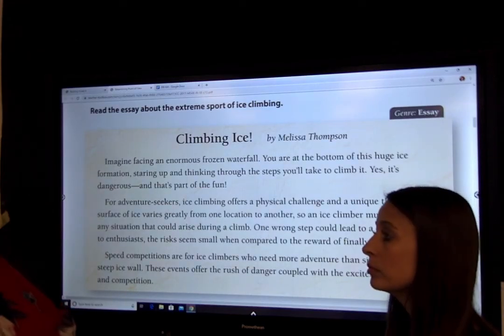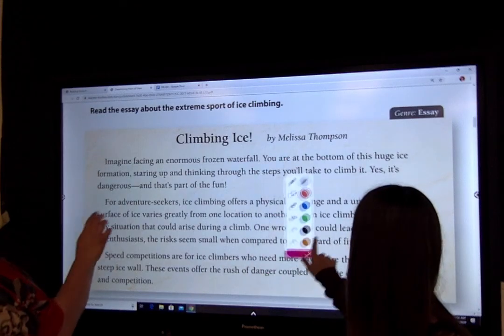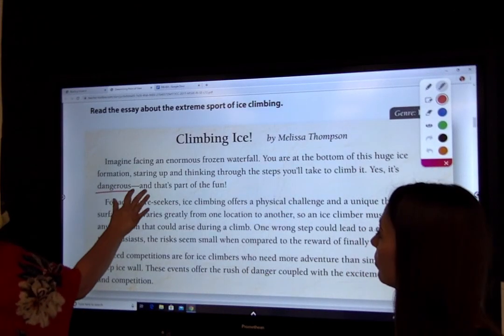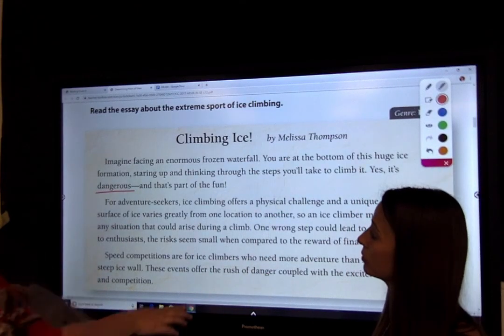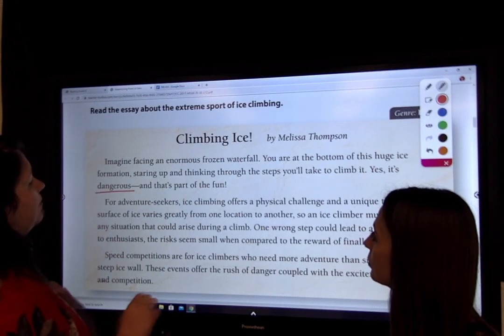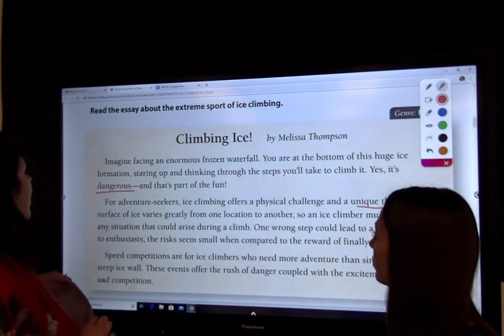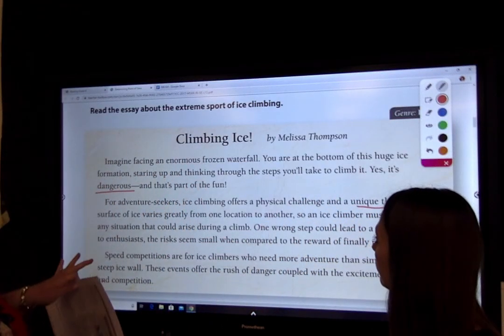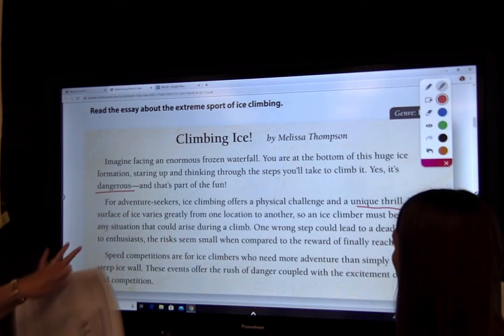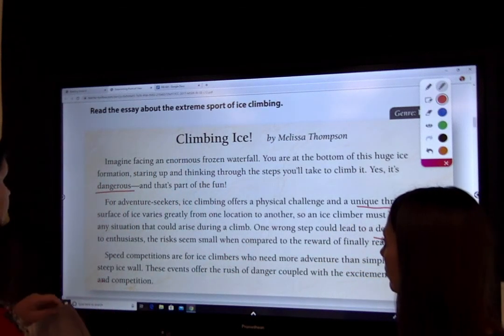Okay, so let's look at some important words right here. All right, so it tells me that, yes, it's dangerous. Okay, that's part of the fun. But then it says, for adventure seekers, ice climbing offers a physical challenge and a unique thrill. All right, so the surface of ice varies greatly from one location. Can lead to a deadly fall.